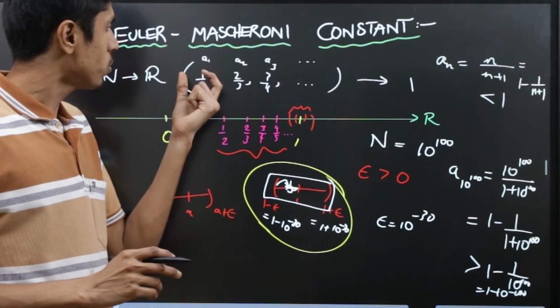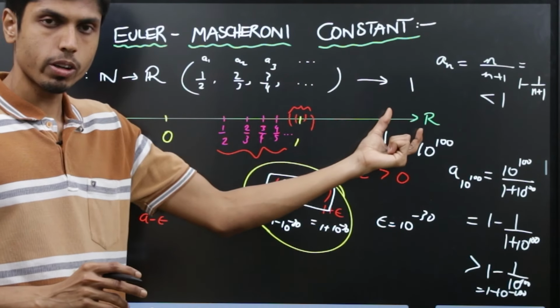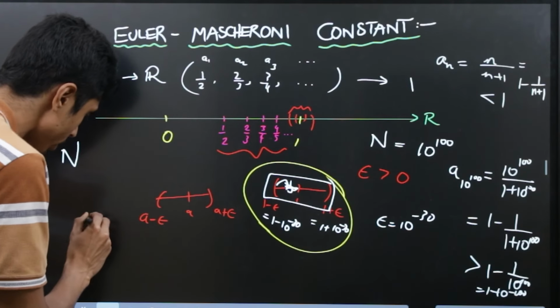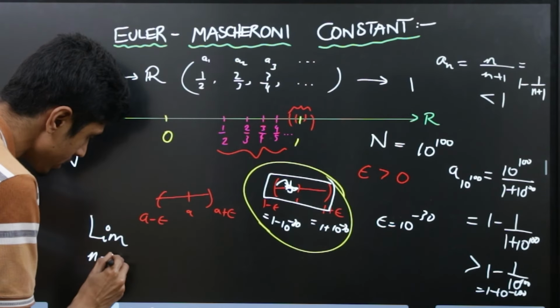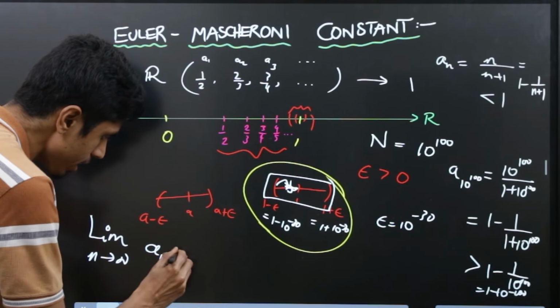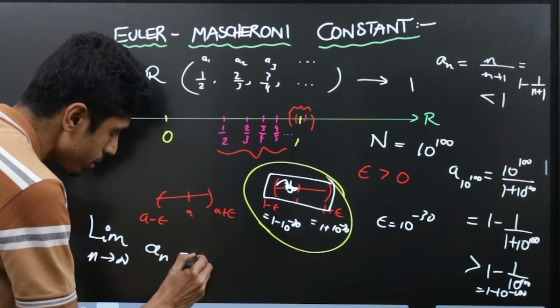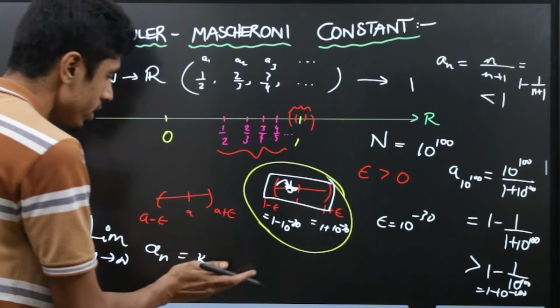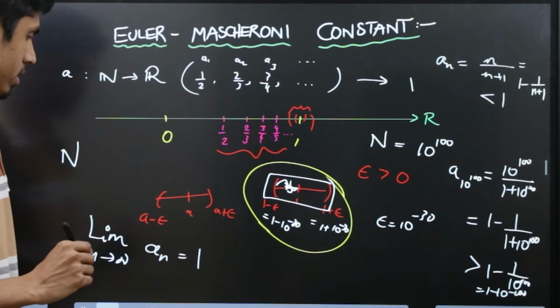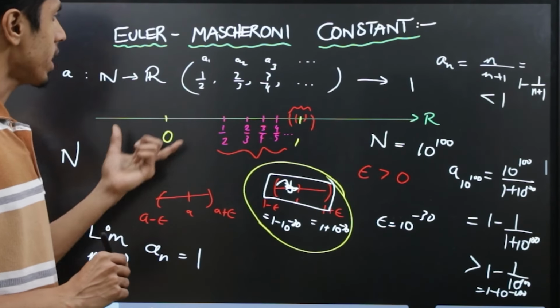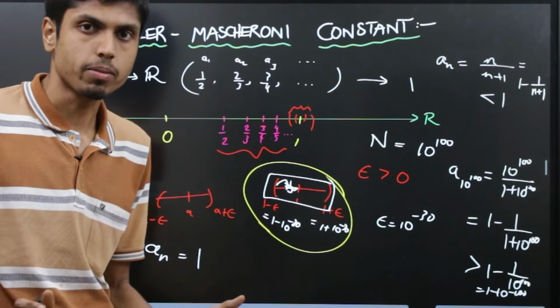When you say a sequence converges to a particular number, we also represent that fact by writing limit n tends to infinity a n equal that particular number, let's call it k. So over here, the value of k is 1. So the limit argument and the convergence are just the same.